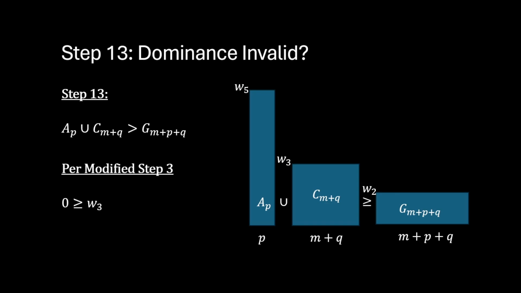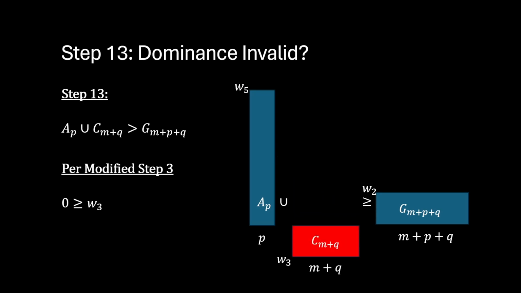However, according to our modified step 3, W3 must be less than or equal to 0. This changes what step 13 must look like. Now, population C with an average welfare of W3 must be negative in its average welfare, according to our modification.